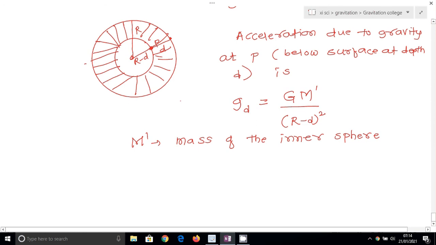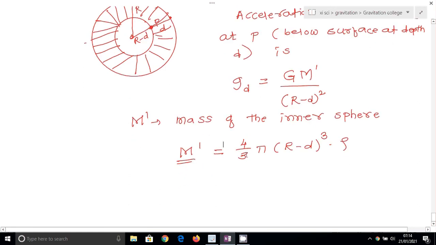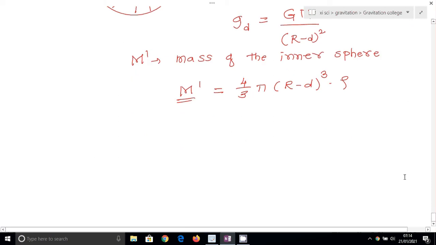So M dash is equal to 4 by 3 pi r cube into rho, the volume times density. Here instead of radius I put (R minus d) cube into rho. So M dash is 4 by 3 pi (R minus d) cube rho, the mass of the inner sphere in terms of density.